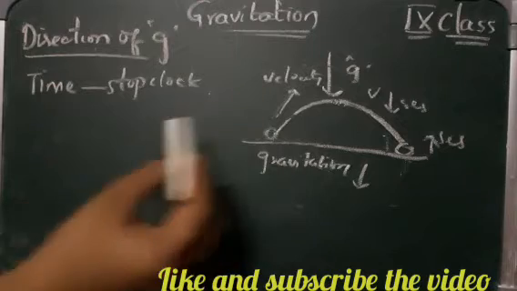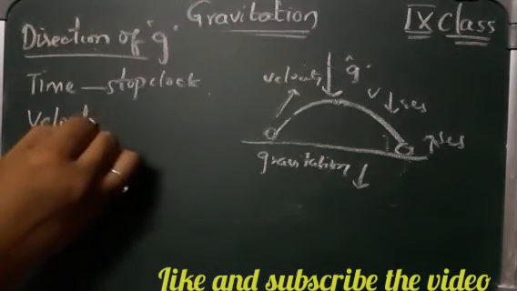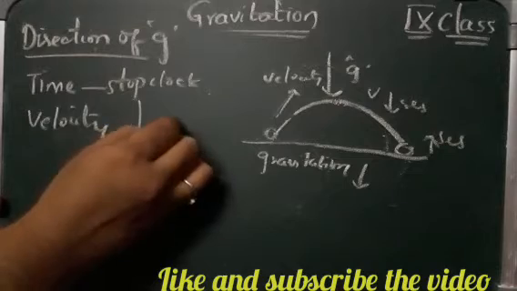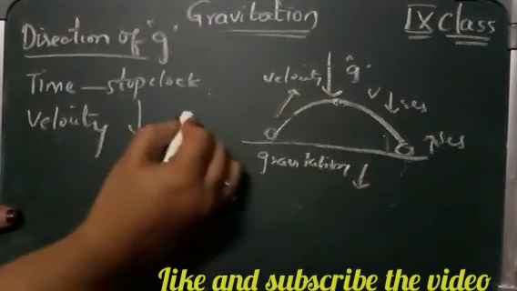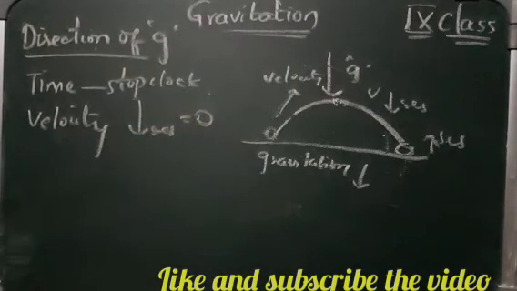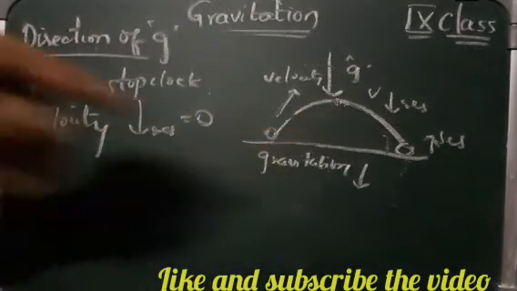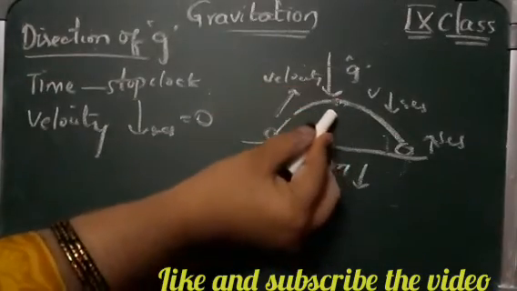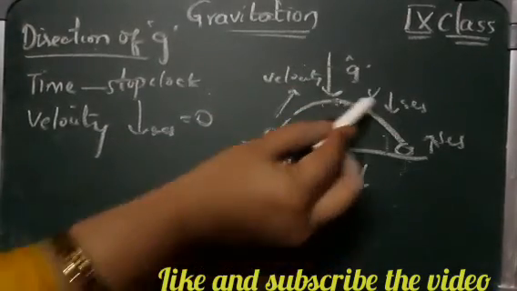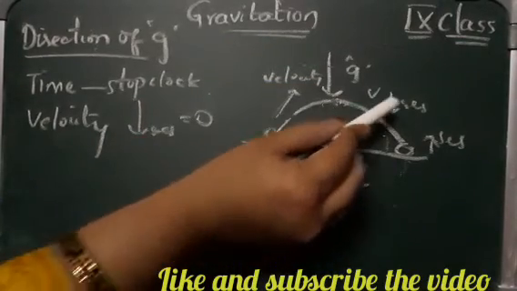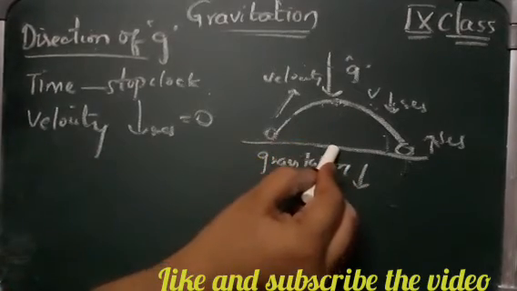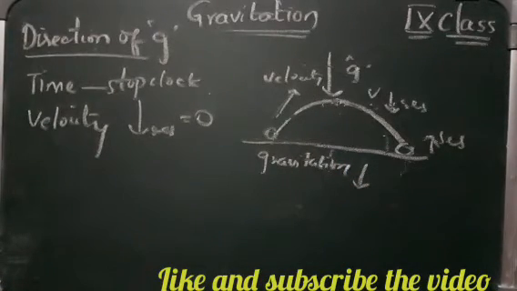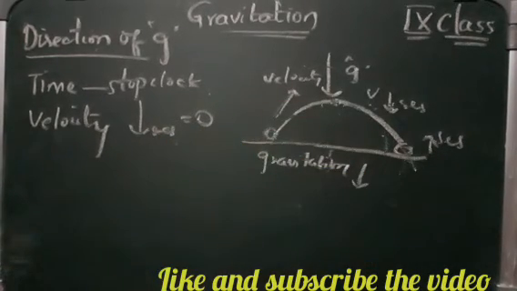When the stone moves up, its velocity decreases gradually, and finally it becomes zero at this point. Because it is moving against the direction of gravitation, the velocity is decreasing. When its velocity becomes zero, it starts to fall back again to the ground.